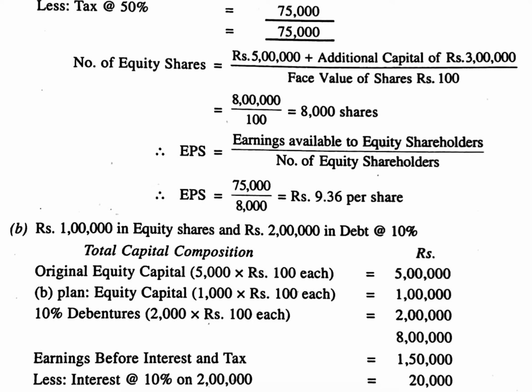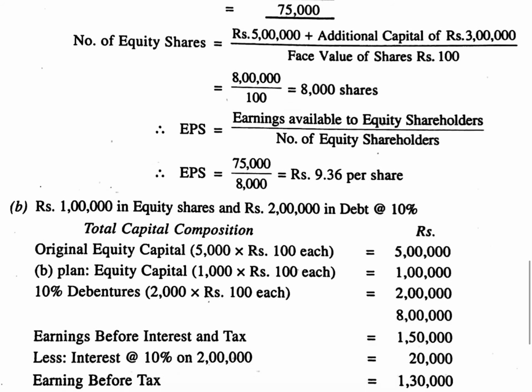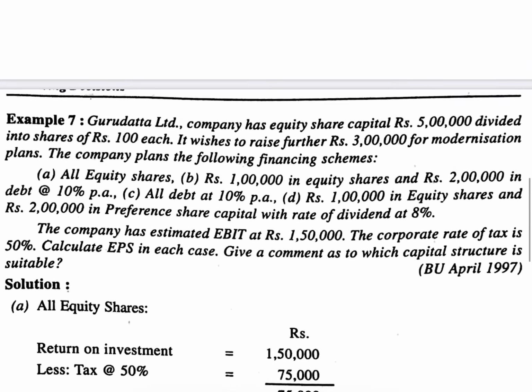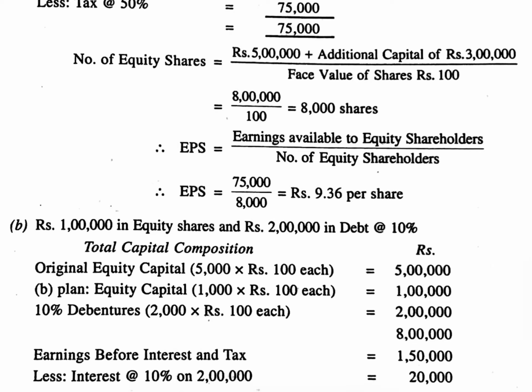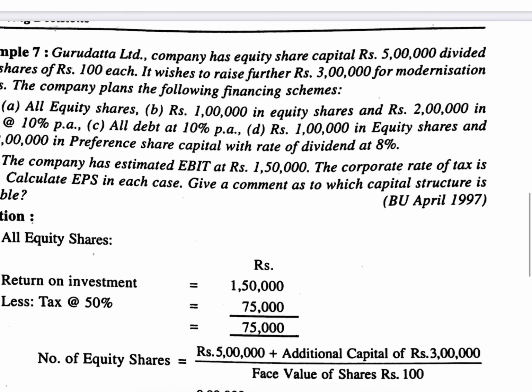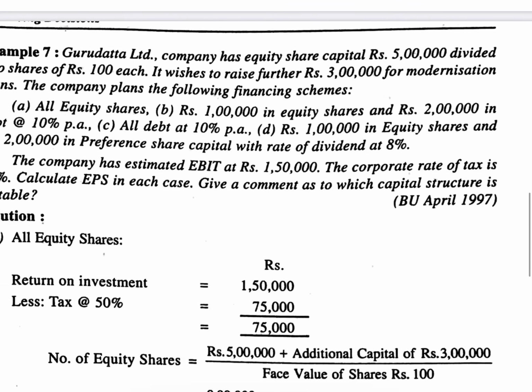So now the total composition of the capital structure of the company: the original equity shares of 5 lakh were there. As per plan B, equity shares of 1 lakh, that is 1,000 shares of rupees 100 each. How did we get it? Total 1 lakh is there, each share valued rupees 100, so 1,000 shares of rupees 100 each. The remaining is 10% debts. Debts are nothing but debentures, which amounted to 2 lakhs, as per the information given in the question: 2 lakh in debts at 10% per annum.